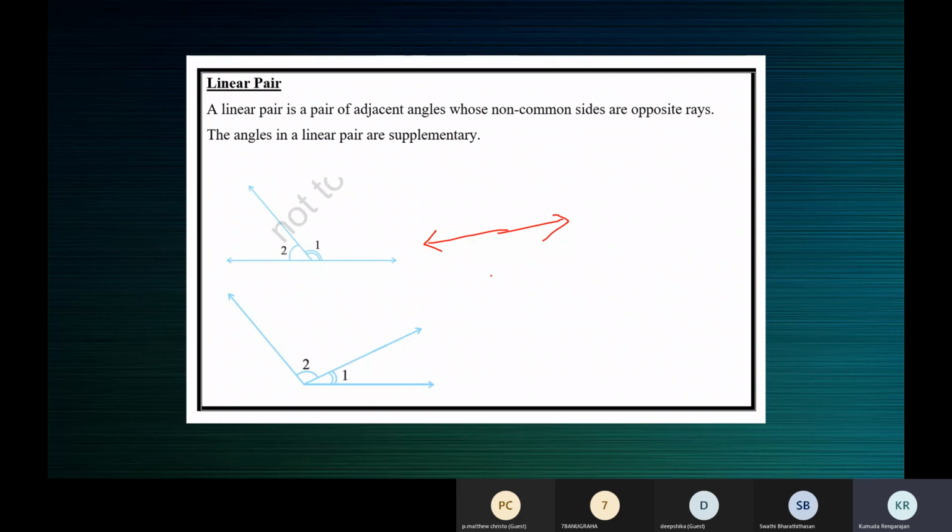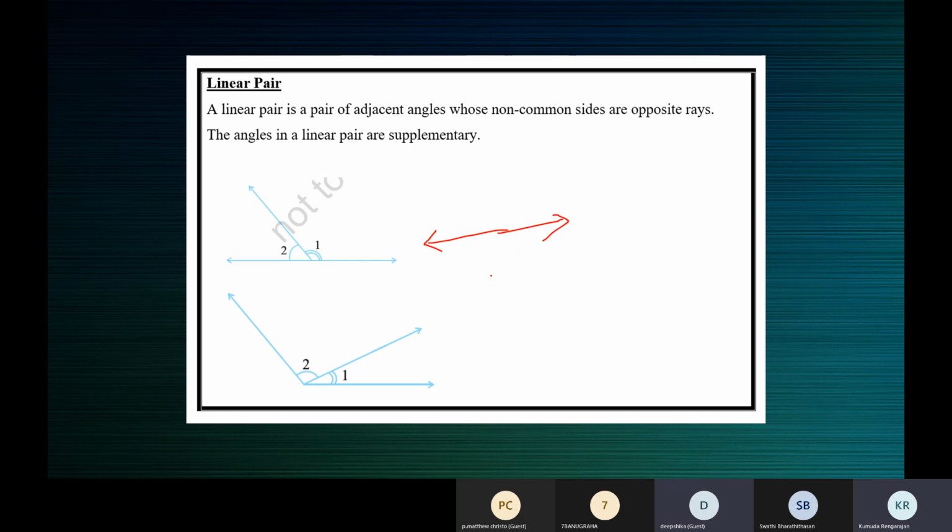Repeat, Deepshika. Yes, ma'am. Ma'am, for linear pairs, it should be opposite arms, ma'am. No, they must be adjacent angles. Okay, ma'am.